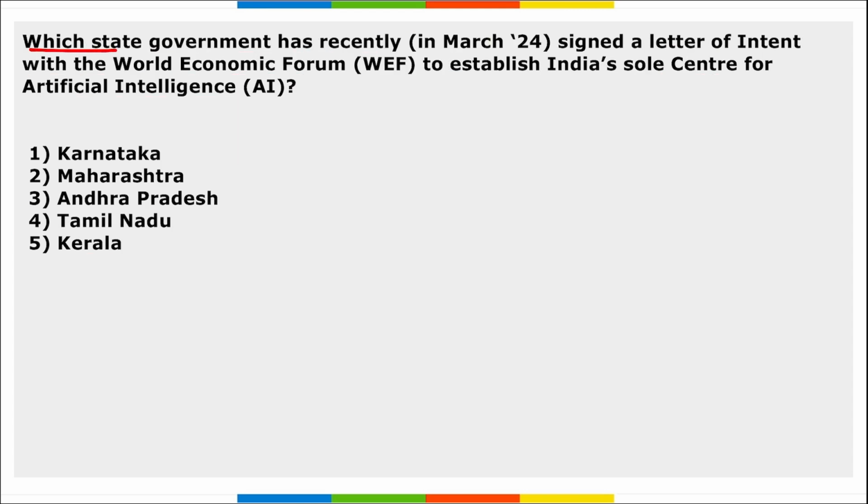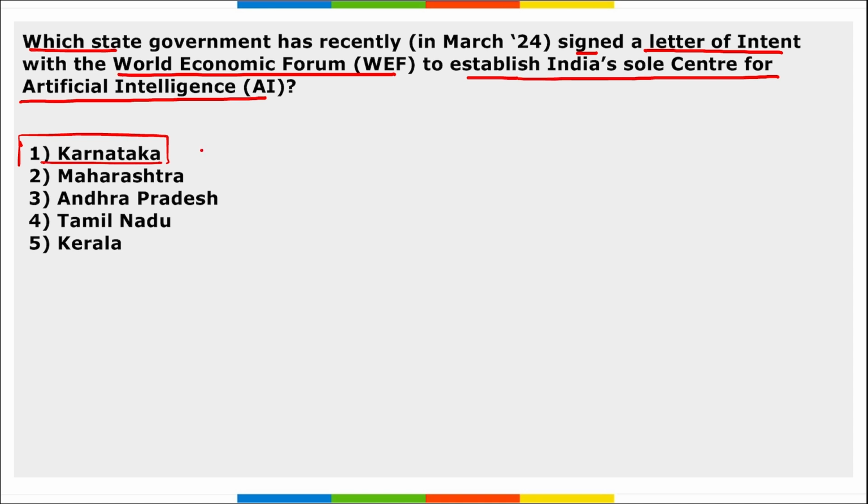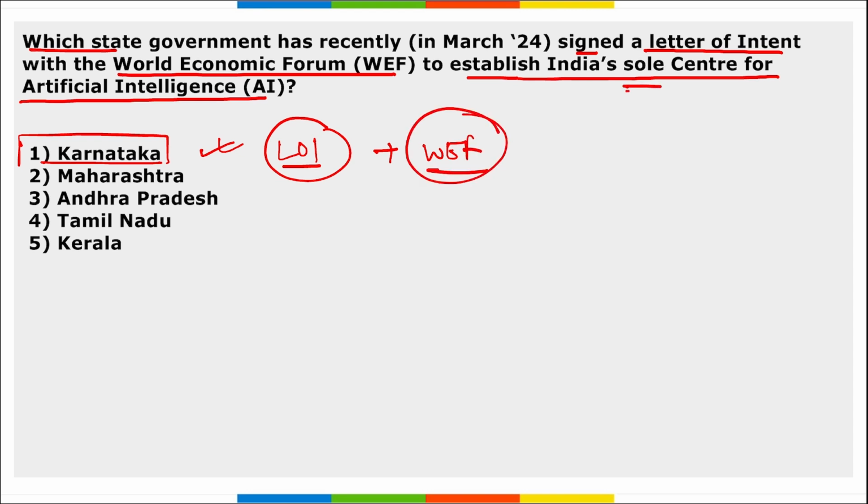Next, which state government has recently signed a letter of intent with the World Economic Forum to establish India's sole center of artificial intelligence? So it is which state? It is Karnataka. They have recently signed a letter of intent with the World Economic Forum to establish India's sole, that means only, center for artificial intelligence.